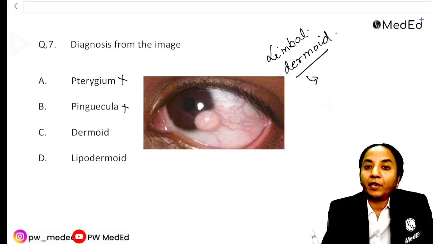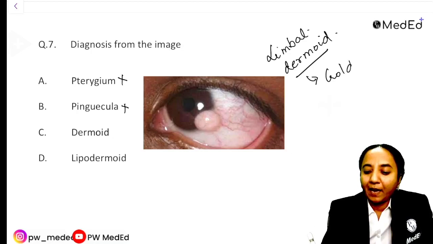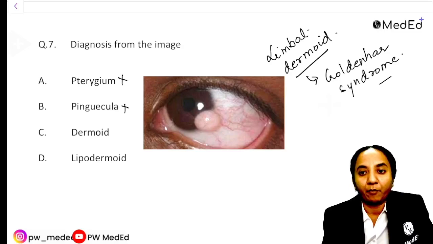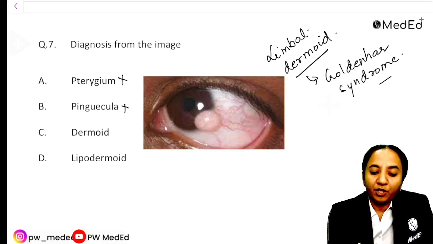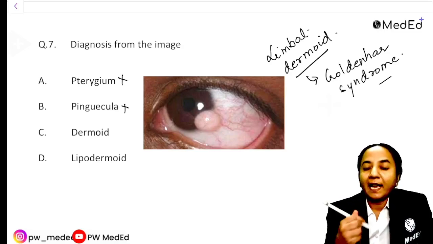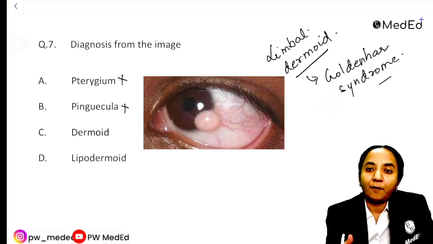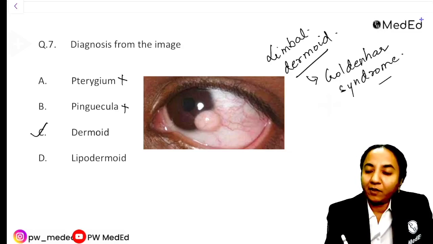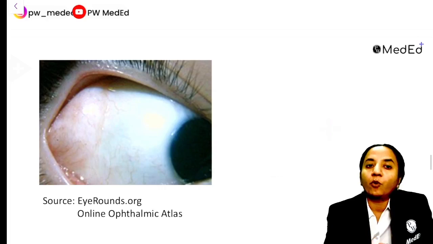And when we see a limbal dermoid, the syndrome that we have to keep in mind is Goldenhar syndrome. Not that every limbal dermoid is Goldenhar, but this is one thing that we keep in mind when we see a limbal dermoid. Now, there was a lot of confusion as to whether the picture given was dermoid or lipodermoid. I'll just tell you, this is the image that most of the students voted for. That's why I'm saying dermoid is the answer, because lipodermoid is not like this. Limbal dermoid is close to the limbus. Lipodermoid is more towards the canthus.